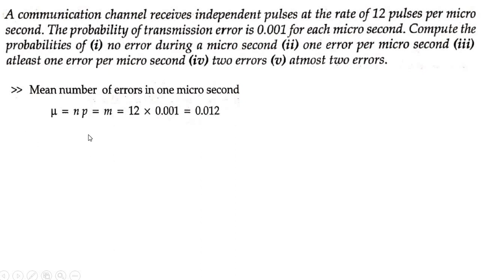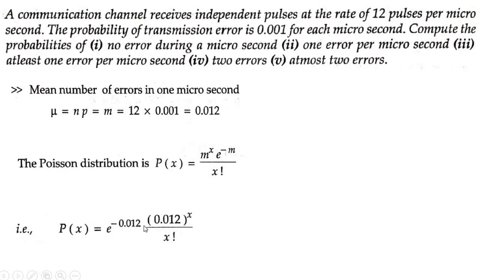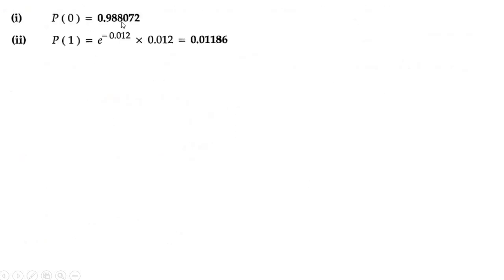So after finding m, substitute it in P of x. So P of x is equal to 0.012 to the power x into e to the power minus 0.012 divided by x factorial. Find what e to the power minus 0.012 is and then calculate. Use your first sub-question. We have to compute the probability of no error. No error means x is equal to 0. Find P of 0. So P of 0 is equal to 0.988072. What is the next sub-question? 1 error. Find P of 1. So P of 1 is equal to, you get this answer.